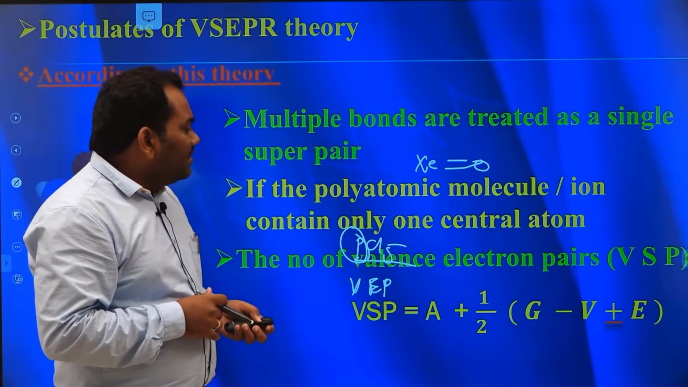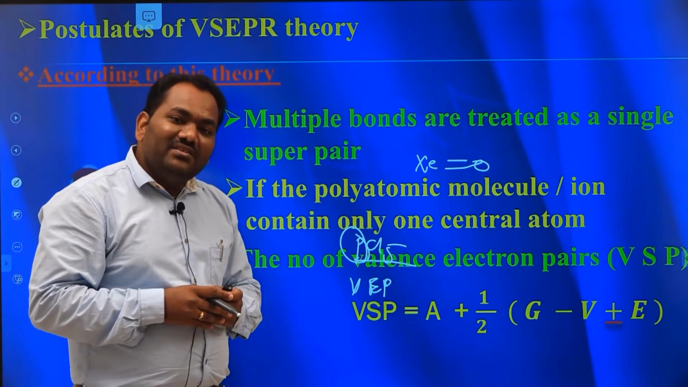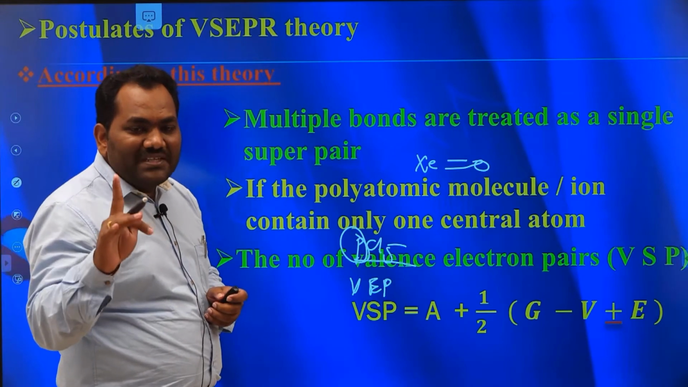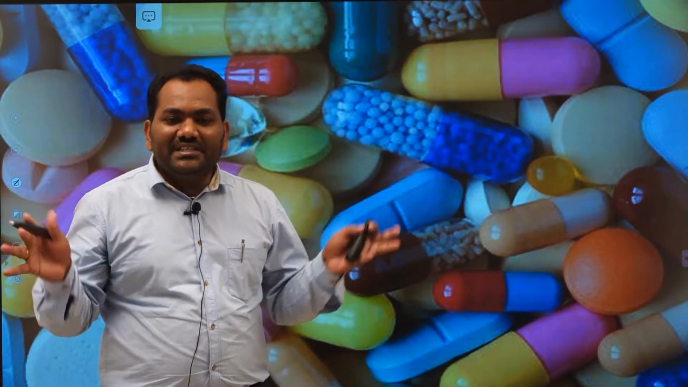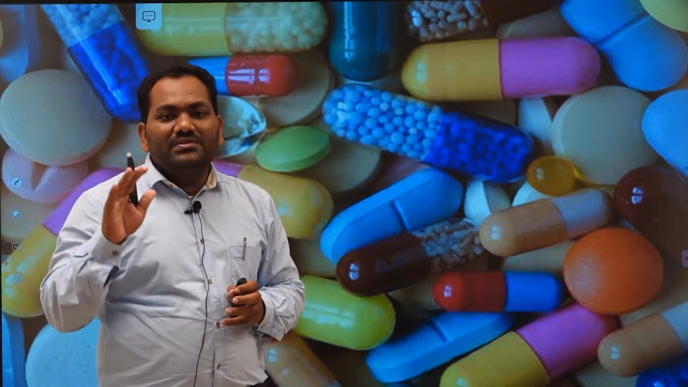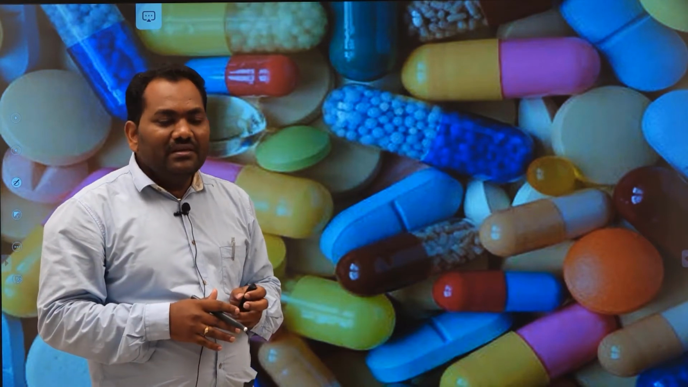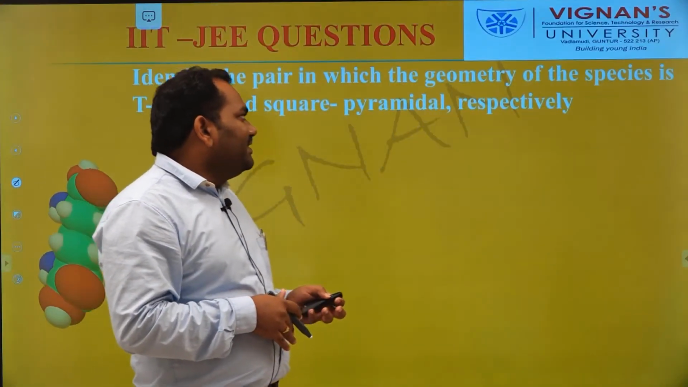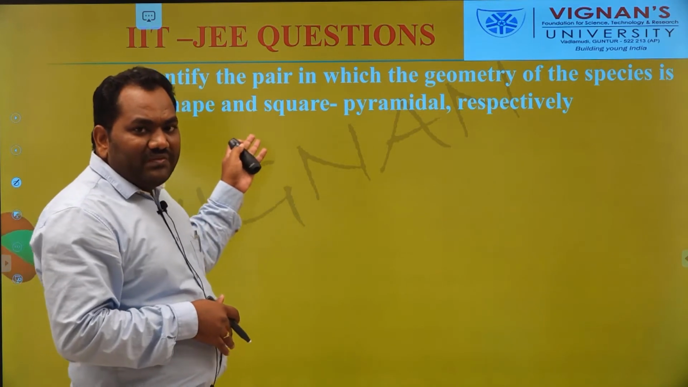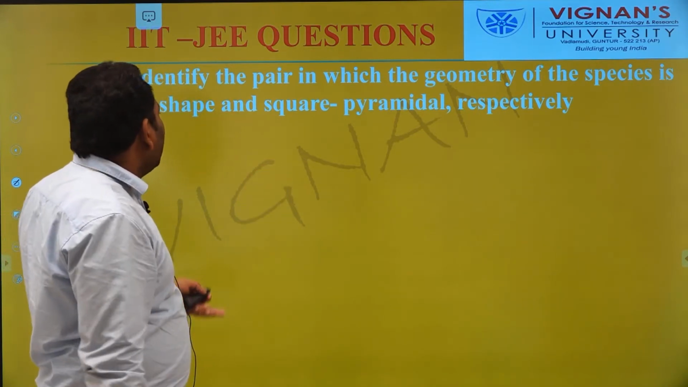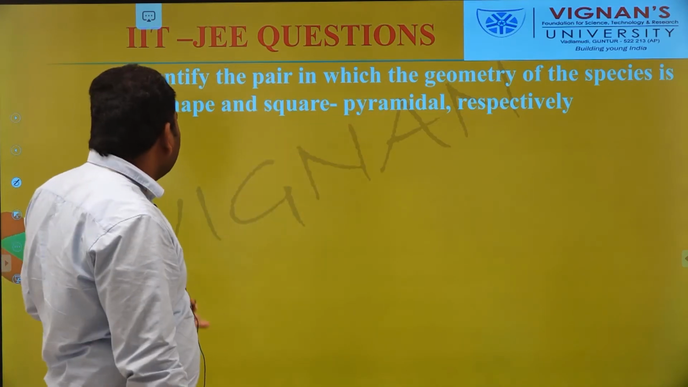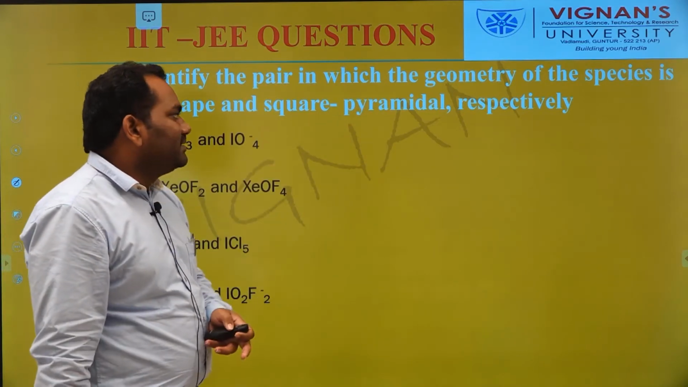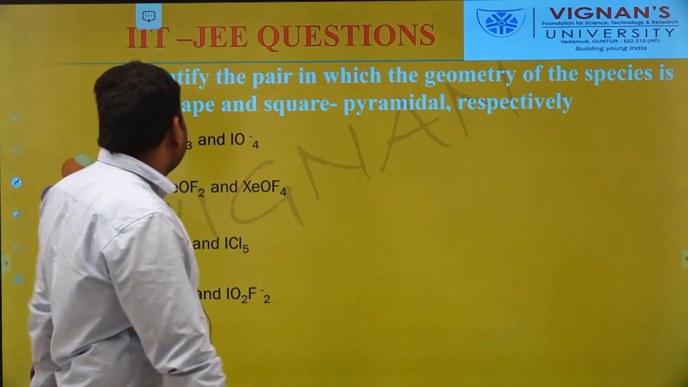By using this formula, we can calculate the number of lone pairs and bond pairs. After that, we can predict the shape of the molecule and also the bond angles. Let's discuss some previous IIT questions. The question is: identify the pairs in which the geometry of the species is T-shape or square pyramidal. The options are like this.